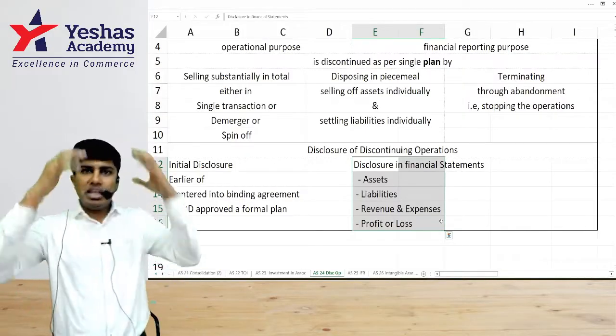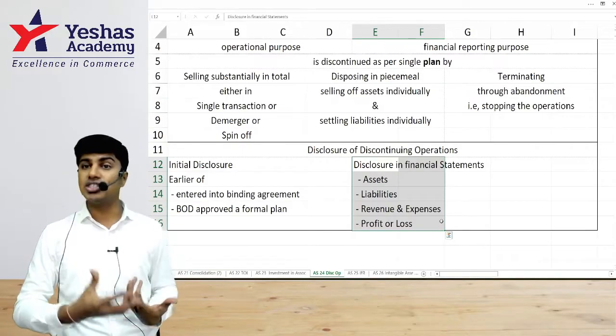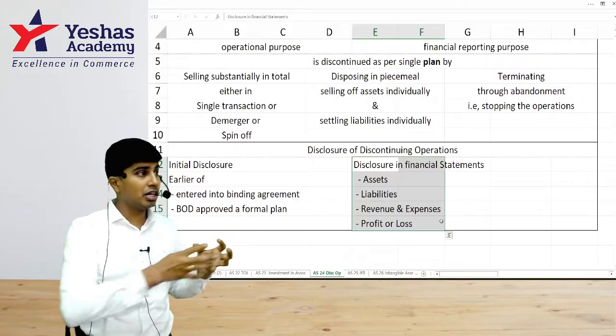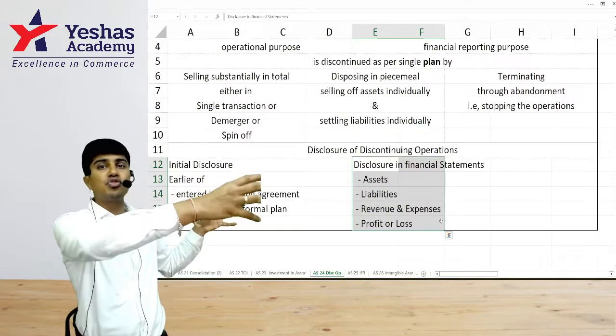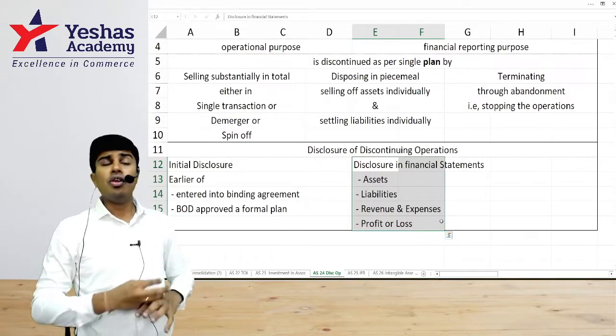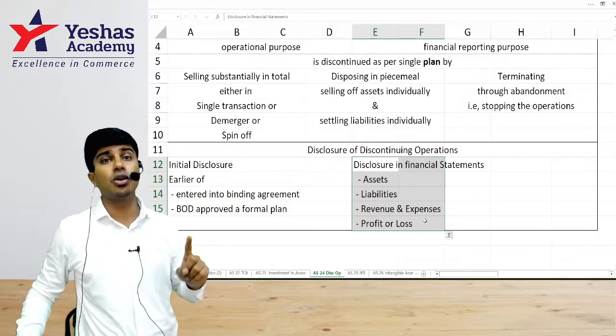Then, if the demand falls, if the supply decreases, if the technology has changed, or if the profit is more in another department or segment, you temporarily shift your employees, you open one more office for that department, or you shift your capital to this. Whenever you do all of these things, it is not resulting in a discontinuing operation.